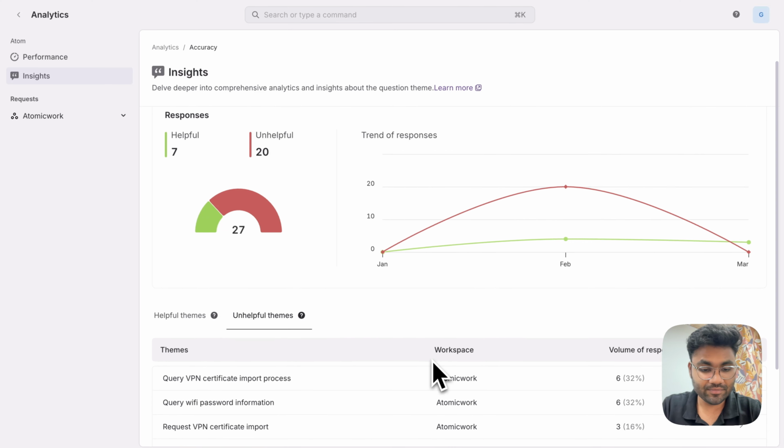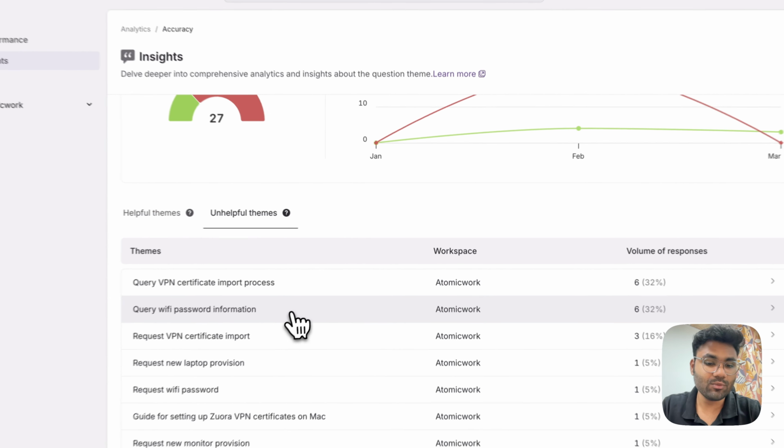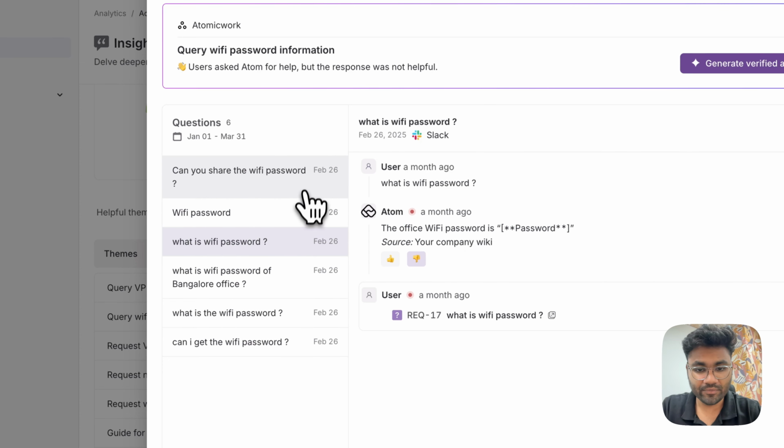Let's take an example. Here we're segmenting conversations into helpful and unhelpful themes. Let's take Wi-Fi password as an example. Here you can see the actual conversation logs, and we even mask some sensitive data. In this case, you can see that a Wi-Fi password answer exists within your knowledge base, but a lot of people have downvoted it, and you're not really sure why.